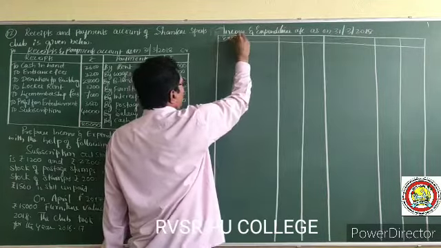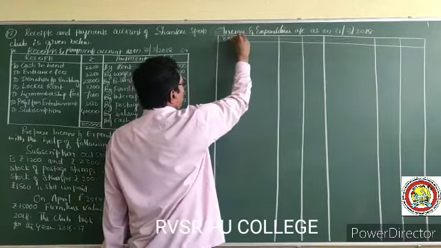Go to the opening balance sheet, that is expenditures. So here the first one is to rent.